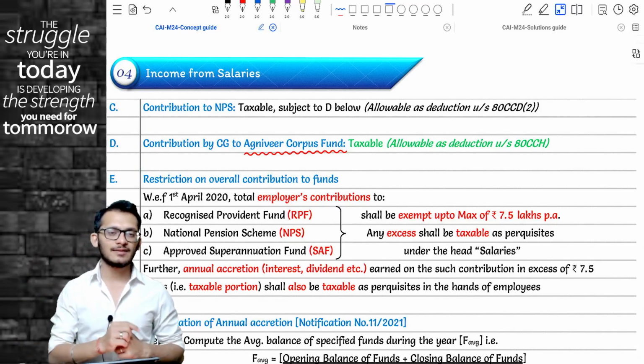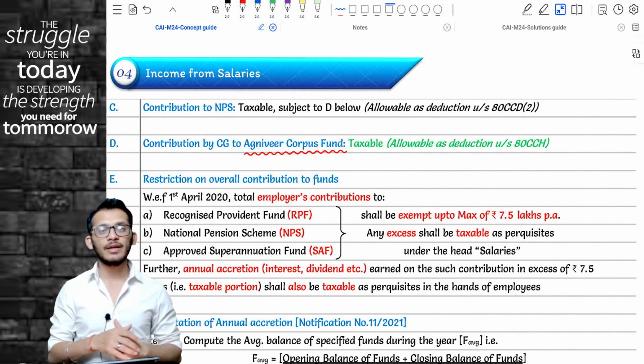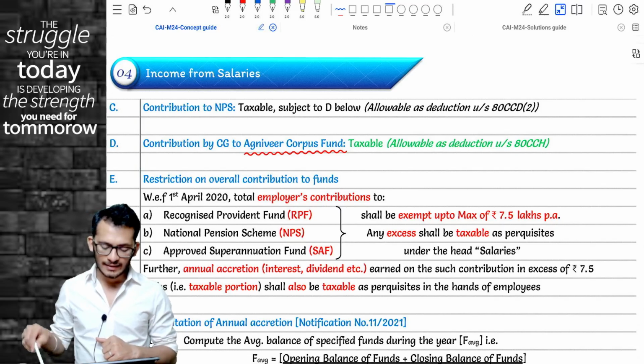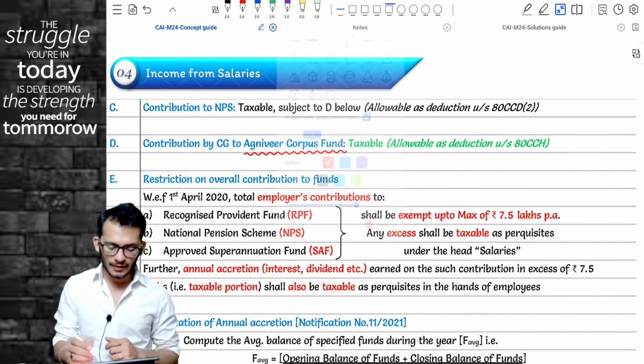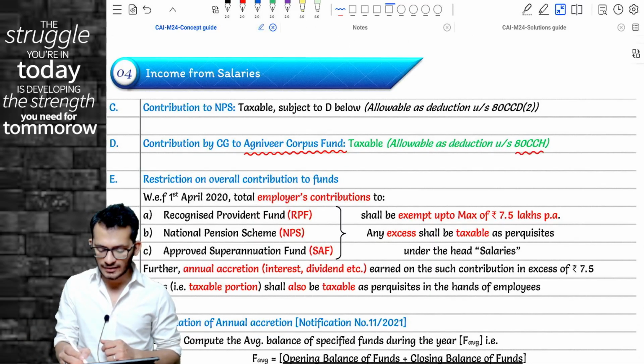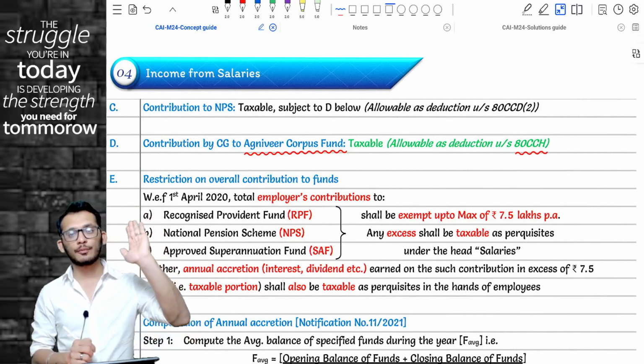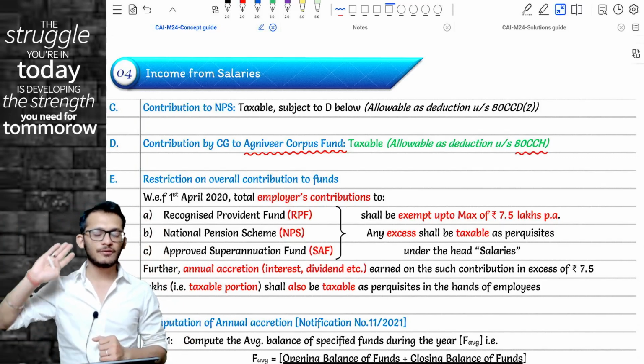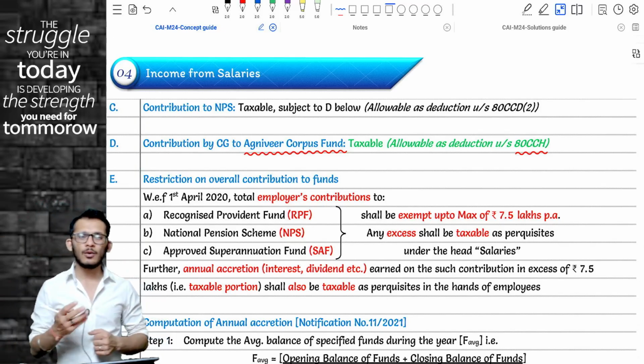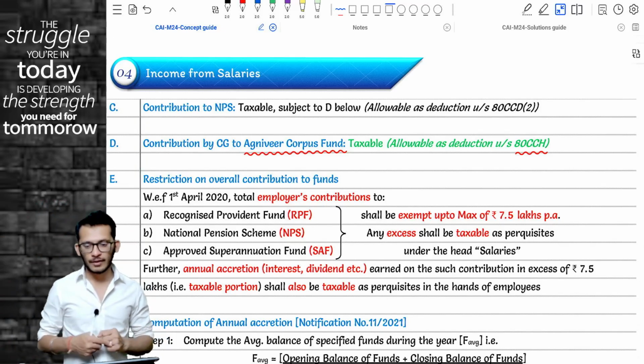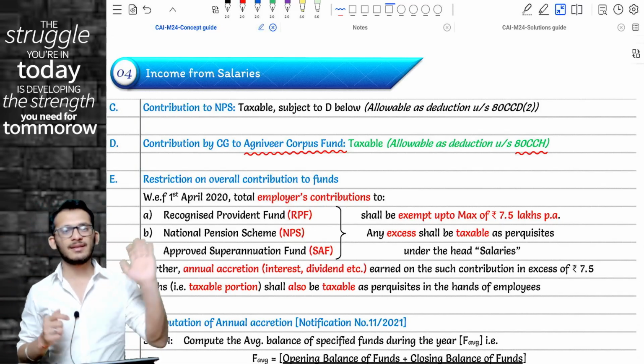Go to Chapter 6A and claim it as a deduction under a newly introduced section called 80CCH. What you will do is add the 1,000 rupees here and then claim a reduction of 1,000 rupees in Chapter 6A, or whatever number the government contributes. It's just a plus and minus.